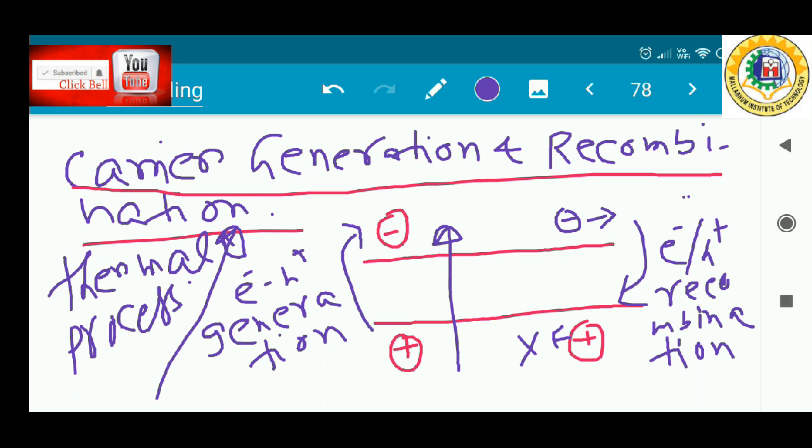In this thermal process, electrons are continually being excited from the valence band to the conduction band, and at the same time, an electron moving randomly through the crystal in the conduction band may come into close proximity of holes and fall into the empty state in the valence band. After excitation to the conduction band, it will move randomly and encounter a hole in its path, and that process is described as recombination with a hole.